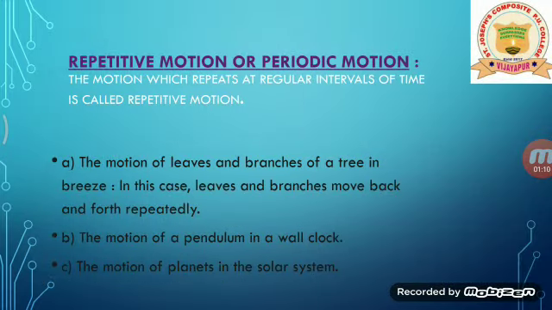Now, repetitive motion or periodic motion. The motion which repeats at regular intervals of time is called repetitive motion. Examples are the motion of leaves and branches of a tree in a breeze. In this case, leaves and branches move back and forth repeatedly. They are not moving in the same direction; they are repeating their motion back and forth. That's why they are an example of repetitive motion. The other examples are the motion of a pendulum in a wall clock and the motion of planets in the solar system.